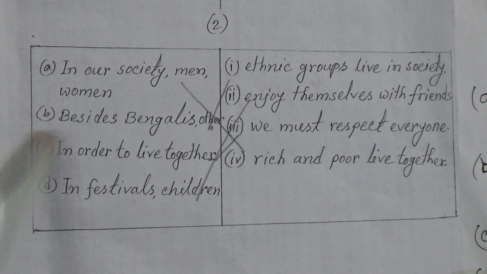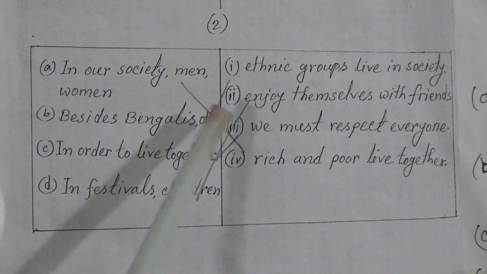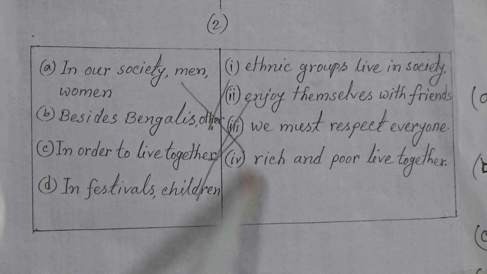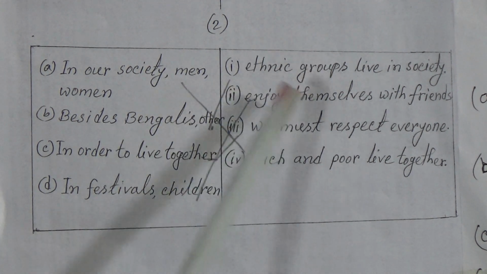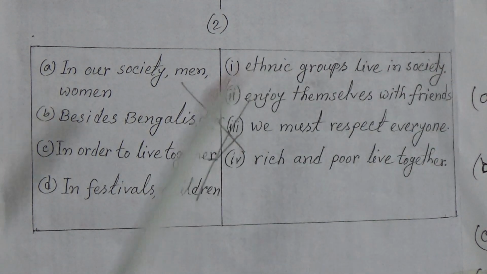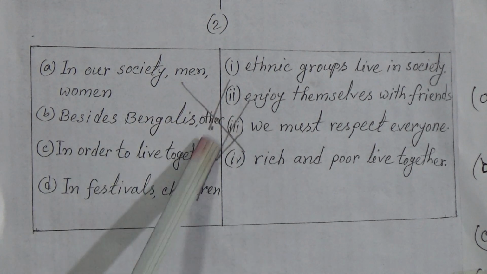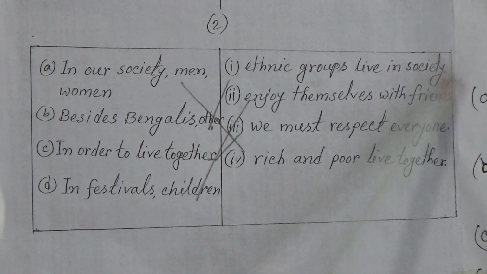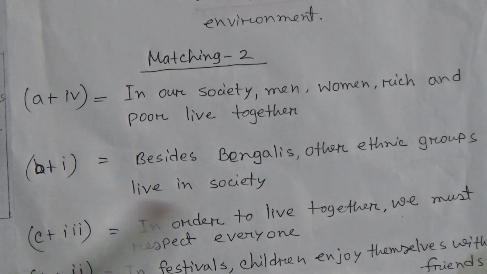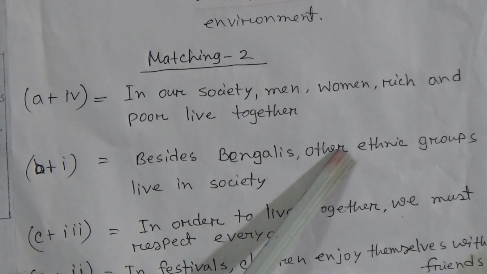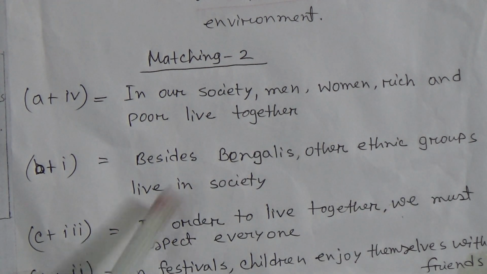Okay, then number B, look here, besides Bengalis, other... Which sentence can I add? From these sentences, which sentence can I add with number B? Yes, dear students, number 1, ethnic groups live in society. Look, besides Bengalis, other ethnic groups live in society. So like this way you will write here the full sentence. You have to follow this format. Besides Bengalis, other ethnic groups live in society.